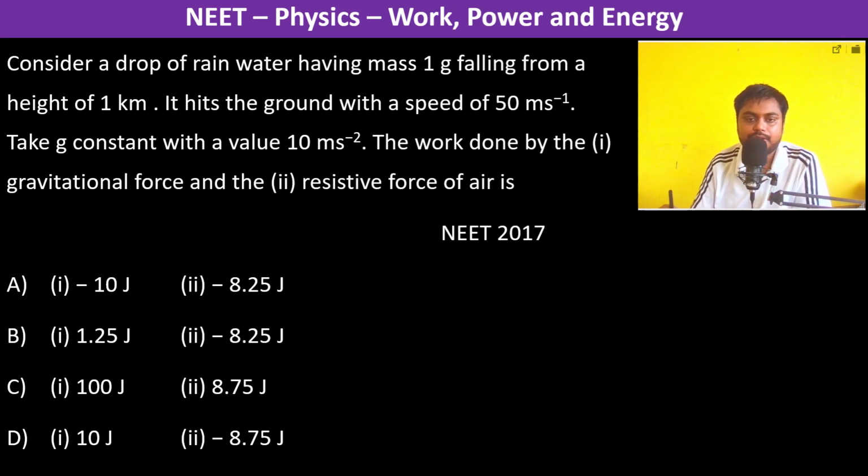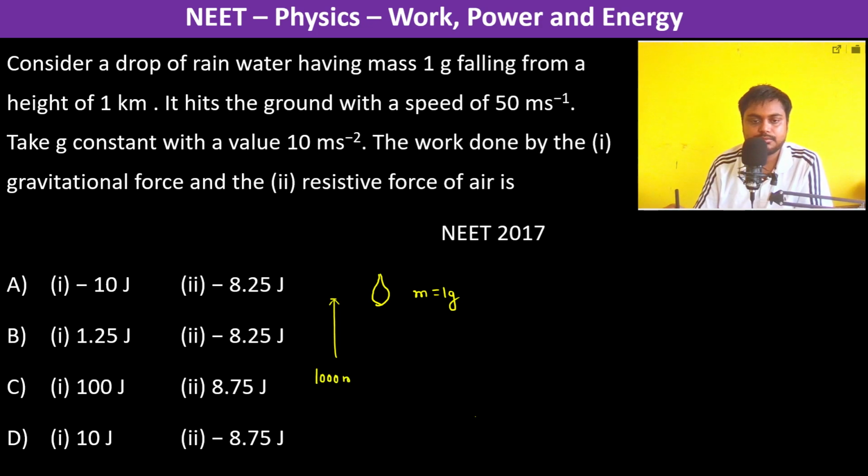Consider a drop of rainwater. So this is a drop of rainwater having a mass of 1 gram, falling from a height of 1 kilometer, which is 1000 meters. It hits the ground with a speed of 50 meter per second.